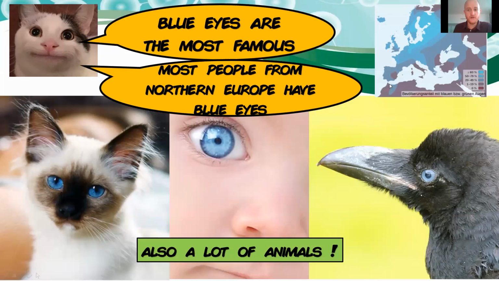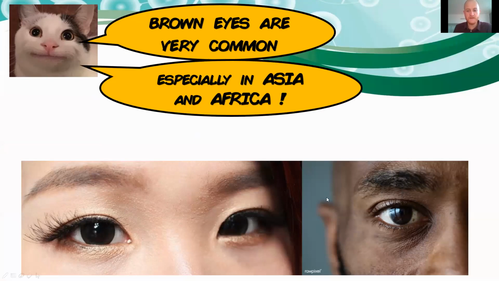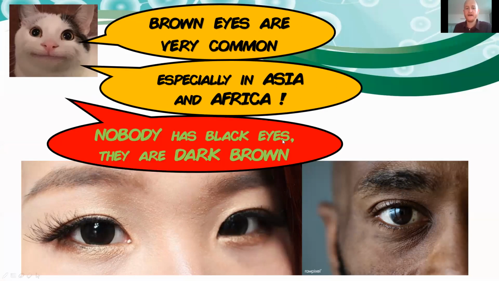And also a lot of animals have blue eyes, the birds or the cats. It's quite common to see blue eyes. Brown eyes also are very common, especially in Asia and Africa. People have very brown eyes. Be careful, you shouldn't say black eyes, just say dark brown or brown, okay? No black eyes.